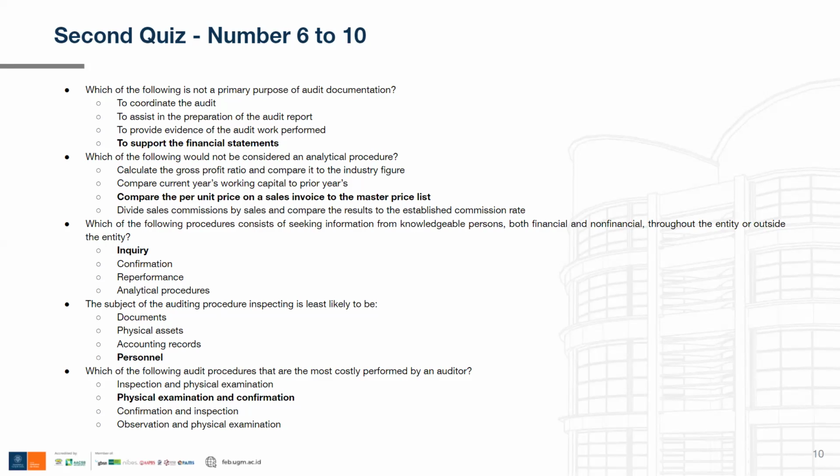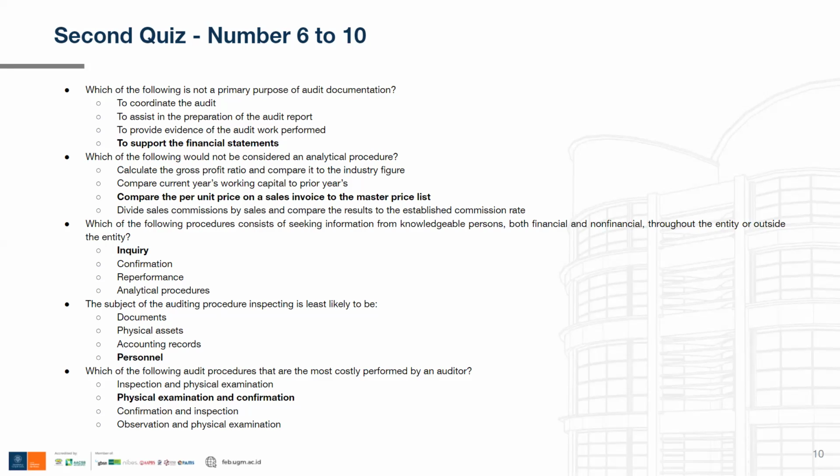Now, option number two, physical examination and confirmation. Physical examination requires the auditor to be at the physical place of the fixed assets. For example, Unilever has buildings in Surabaya. On the other hand, their head building is in Jakarta. So of course, the auditor has to travel to Surabaya and incur more expenses. So this one is pretty expensive because, like I said, the auditors have to travel to get to the physical location of the fixed asset.